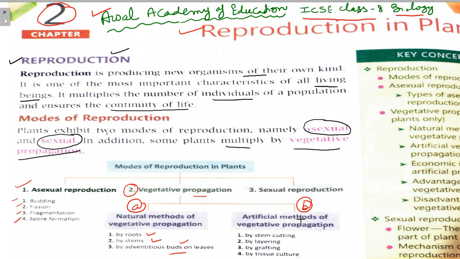And in artificial methods of vegetative propagation, it may be by stem cutting, by layering, by grafting, and by tissue culture. And the third method is sexual reproduction. So now we will do these in detail. Let us move on to the next page.